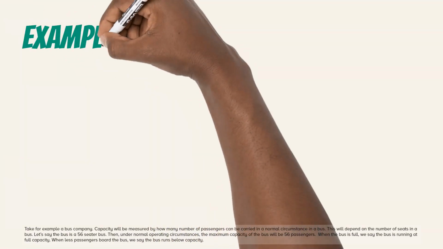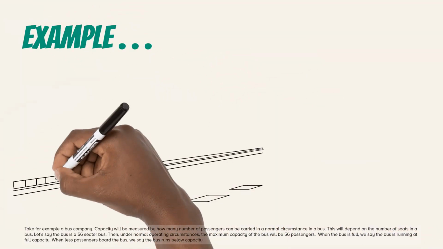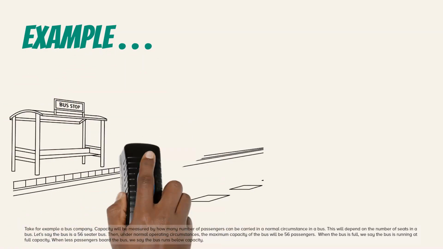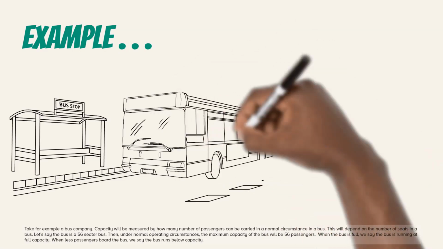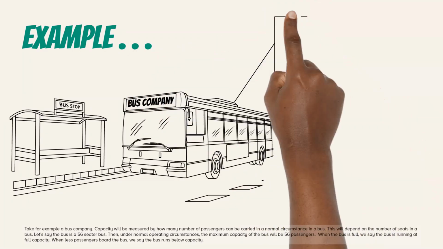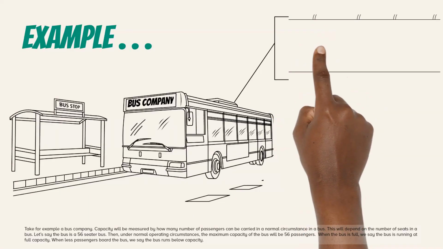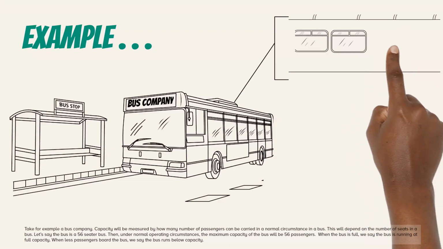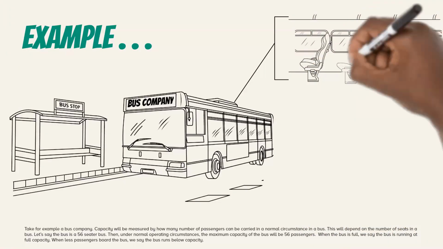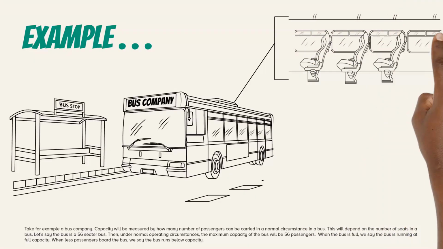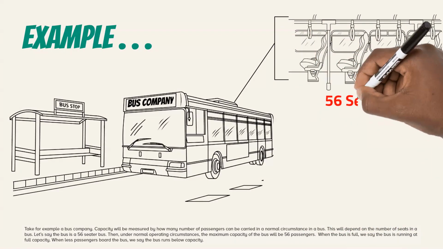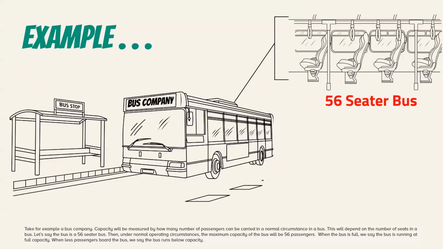Take for example a bus company. Capacity will be measured by how many passengers can be carried in normal circumstances in a bus. This will depend on the number of seats in a bus. Let's say the bus is a 56-seater bus. Then, under normal operating circumstances, the maximum capacity of the bus will be 56 passengers. When the bus is full, we say the bus is running at full capacity. When fewer passengers board the bus, we say the bus runs below capacity.